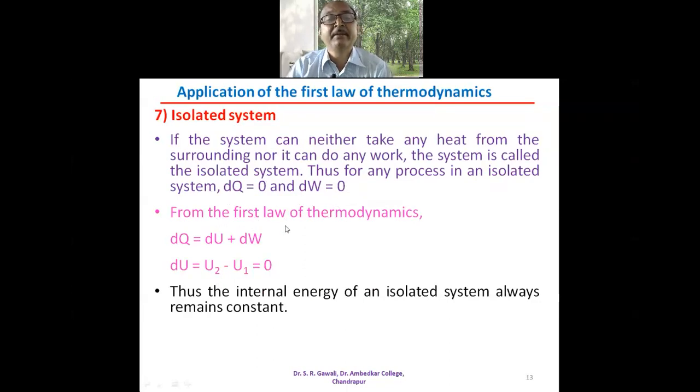So, from the first law of thermodynamics, dQ is equal to dU plus dW, and dU is equal to U2 minus U1 is equal to 0, because dQ is 0 and dW is 0. Therefore, dU must be equal to 0. And what is dU? dU is nothing but U2 minus U1, the change in the internal energy. So it is equal to 0. Thus, the internal energy of an isolated system always remains constant.